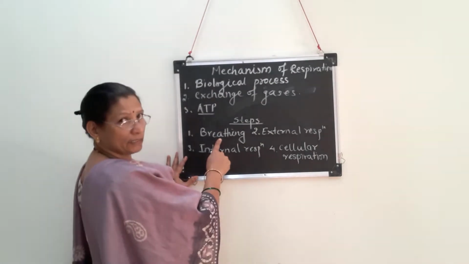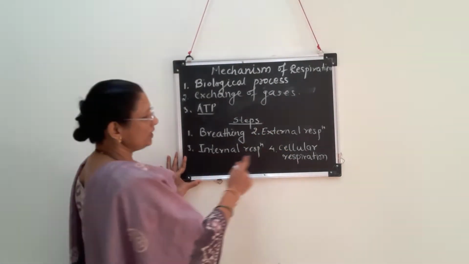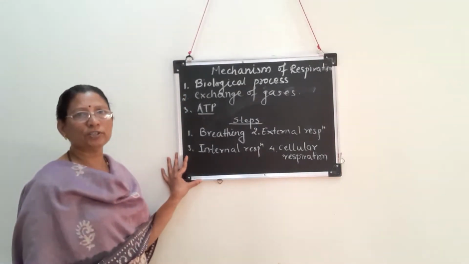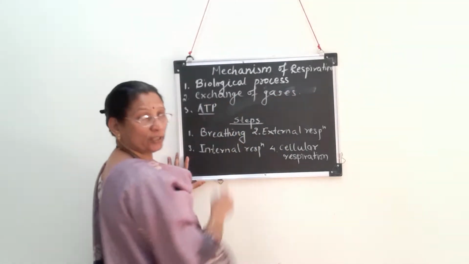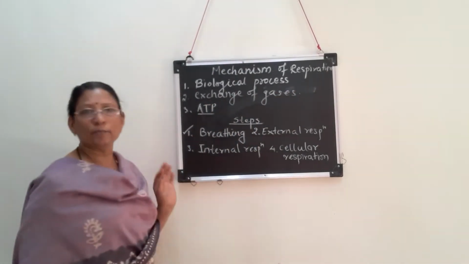First one, breathing. Second, external respiration. Third, internal respiration. And fourth is cellular respiration. These are the 4 steps which come under mechanism of respiration. We are going to study one by one. We are going to start with the first one, that is breathing.